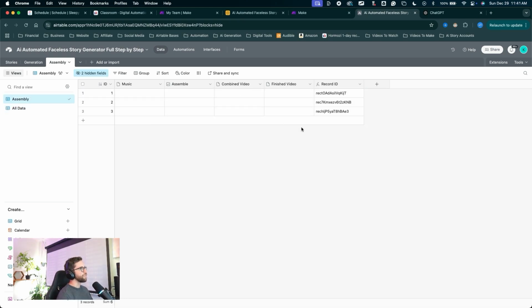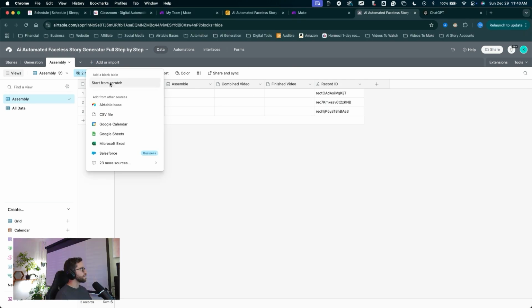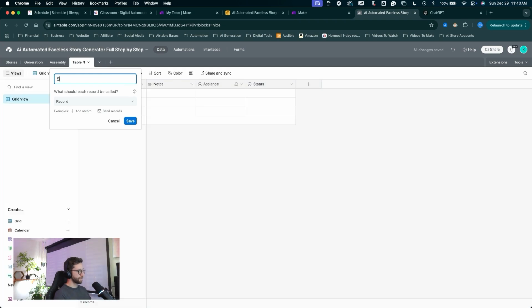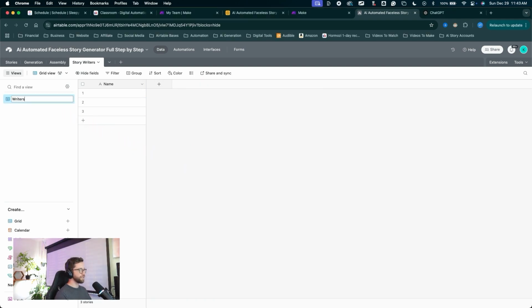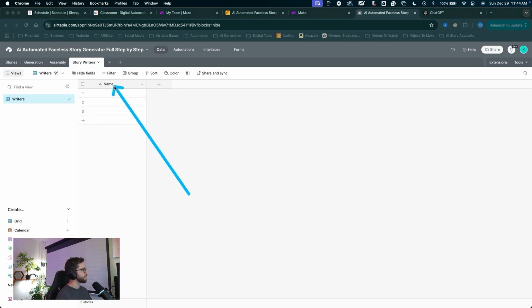Excellent job so far. Guys, we are cruising through this automation. Moving on to the story writers table. Let's click on the plus up here to create a new table. Click start from scratch. We'll name this story writers, click save. I'll delete out the 3 default views. I'll rename the grid view writers and leave the primary field called name.